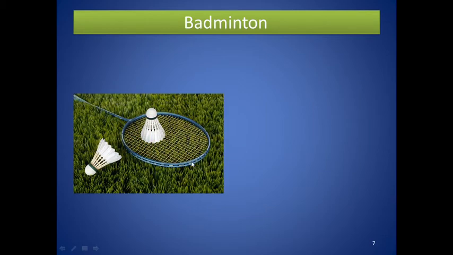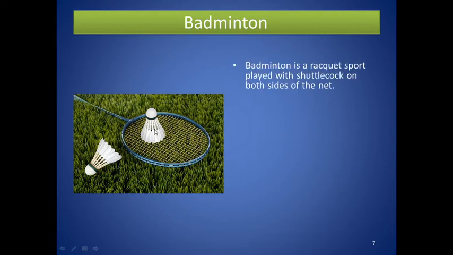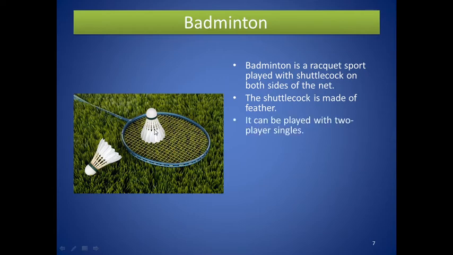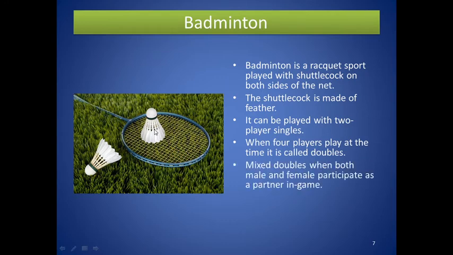And the next game is badminton. Here you can see this is a racket, and these are shuttlecocks, which are made of feathers of birds. Badminton is a racket sport played with a shuttlecock on both sides of a net. It can be played with two players, called singles. When four players play at a time, it is called doubles. Mixed doubles is when both male and female participate as partners in the game. Serving, scoring and lets are terms used in the game.